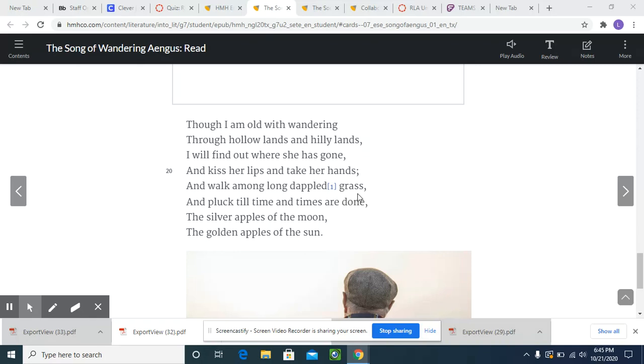In our next lesson, we're going to practice with another poem, figuring out the mood in that poem, and then we're going to compare both of them together.